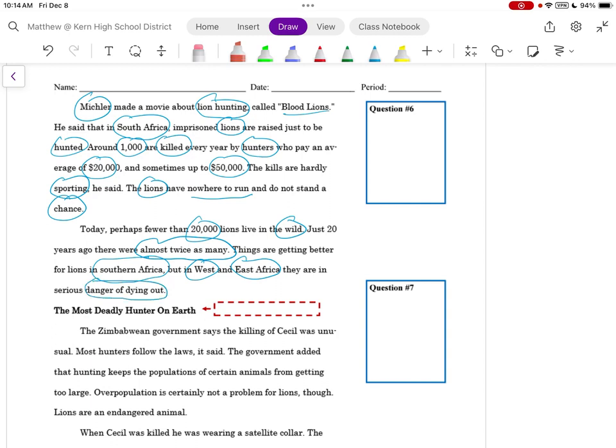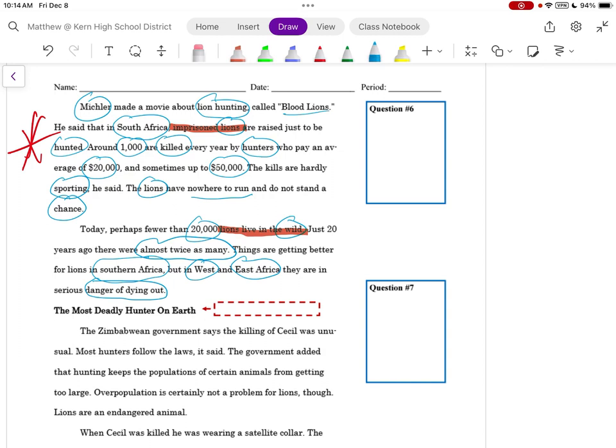They talk about two different categories of lions. This is where analytical reading is important. Up here, the category of lions that they're talking about being killed are imprisoned lions, whereas here, they're talking about lions that live in the wild. These are two different types of lions.